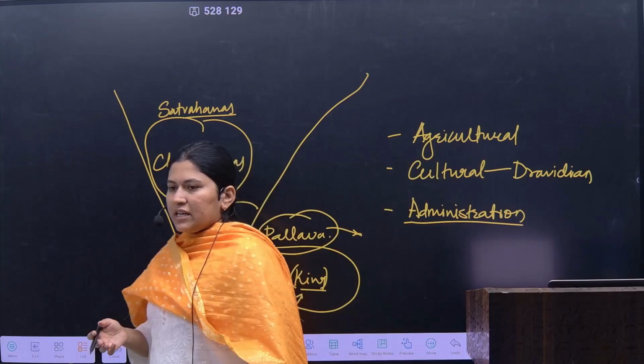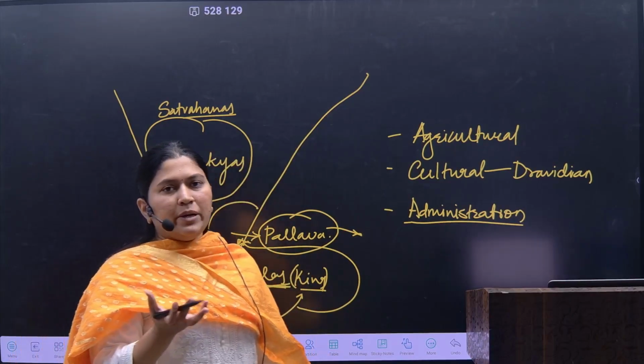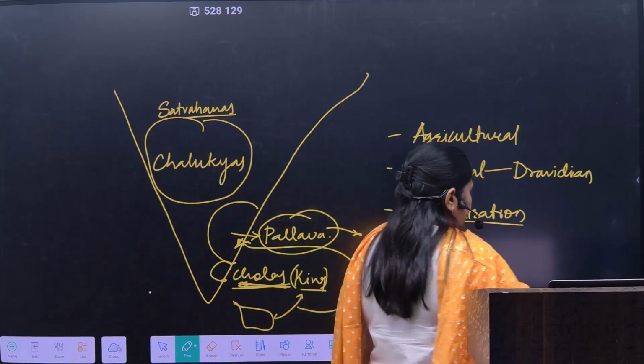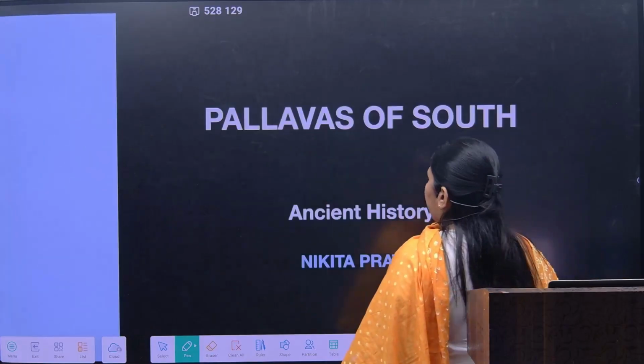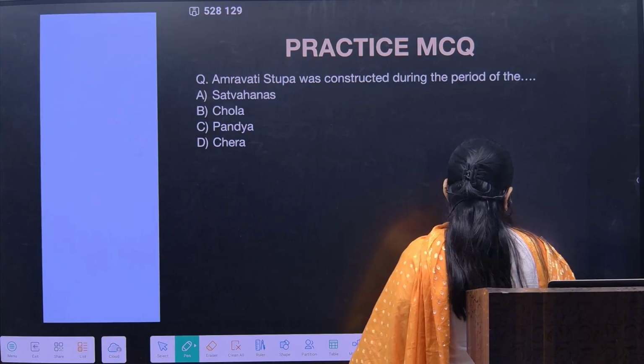A three-tier governance system and a judiciary system are very notable during this period. So without wasting a single minute further, let us start with the Pallava dynasty.